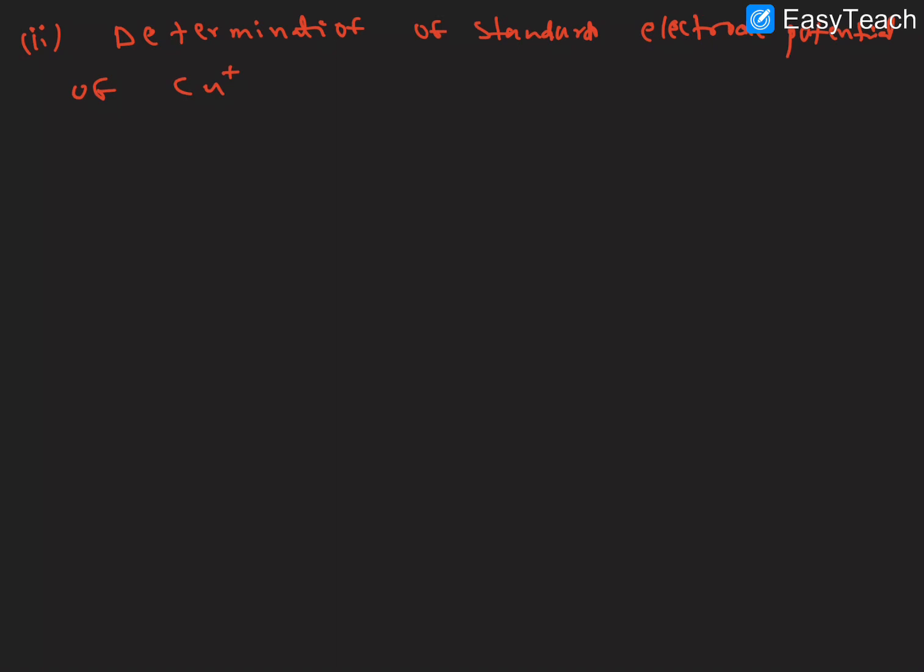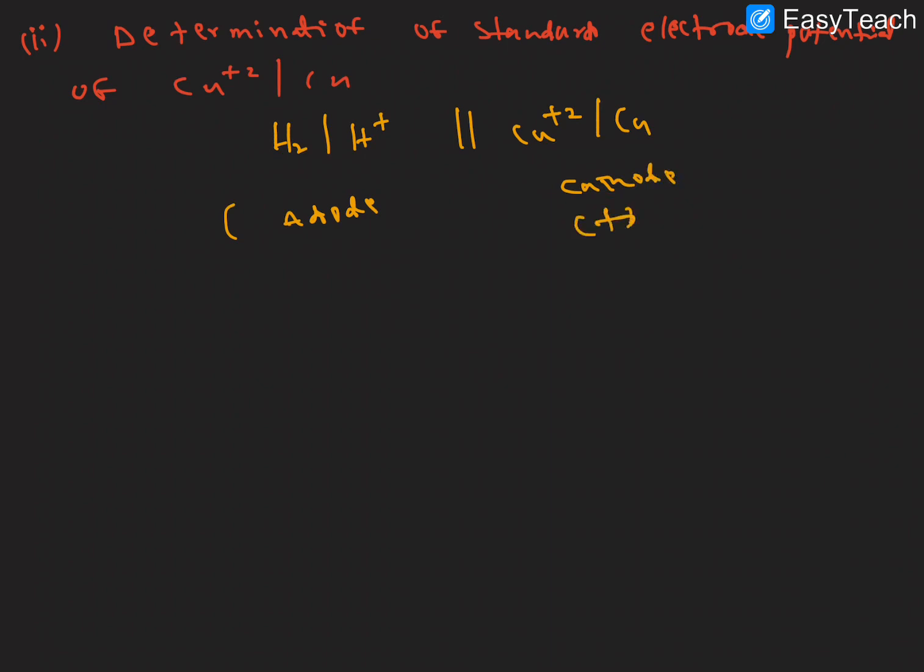Potential of copper plus 2 to copper, the reduction potential value. Here H2 gas is converted into H plus ions, then the double arrows for the salt bridge, and copper plus 2 is converted into copper. This is the cell representation we already know: anode, salt bridge, cathode. This is the positive charge, this is the negative charge. I hope it is clear till now.